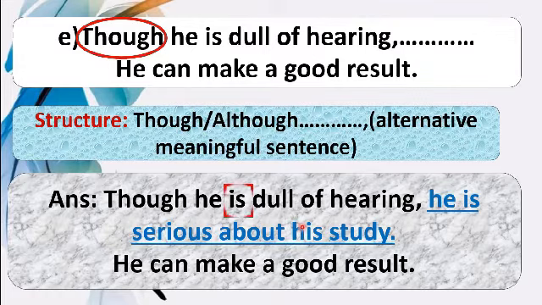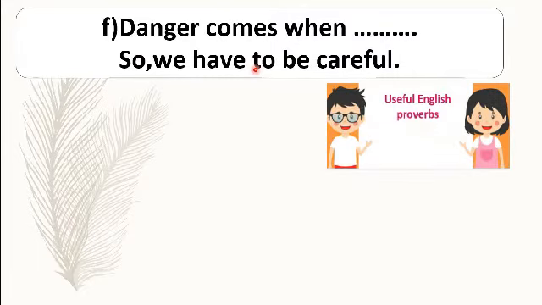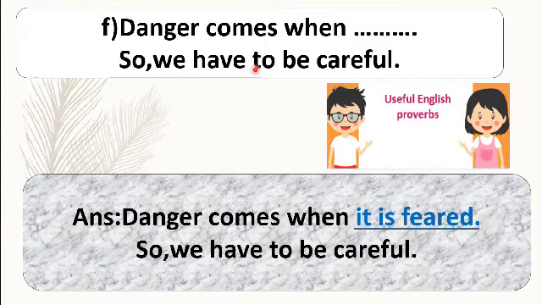Now look here. In the first clause, if you find the verb in present form, then for the main clause the verb will be in present form. Danger comes when dash. So we have to be careful. Dear students, it's simply a proverb. There is no chance to apply any certain grammatical rule by your own way. So it can be written in this way. Danger comes when it is feared. Dear students, the clue sentence helps us to memorize the proverb here.